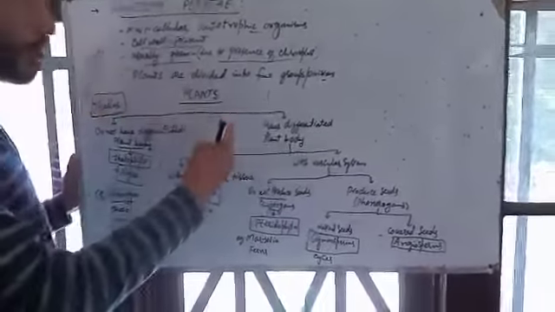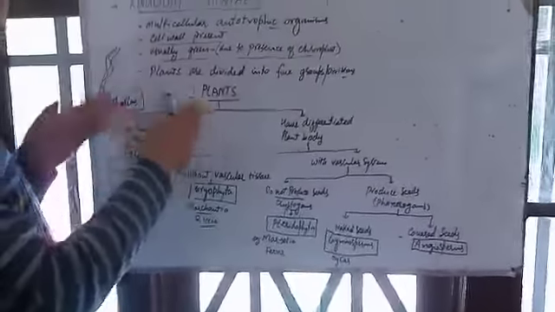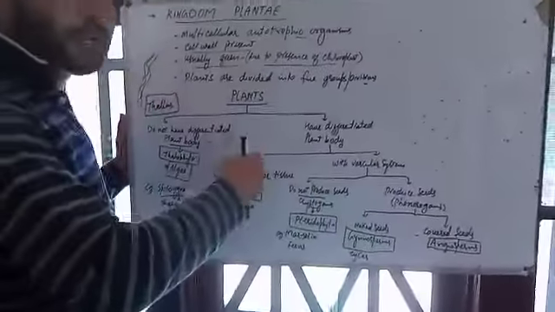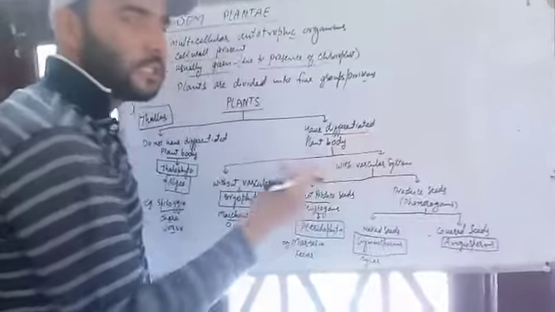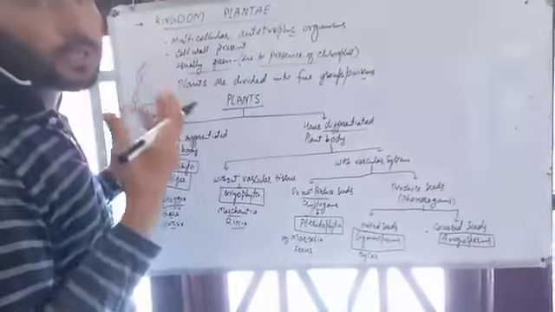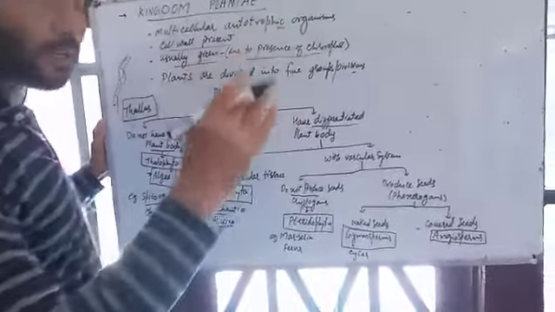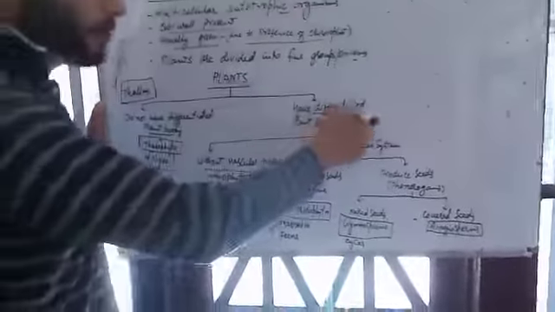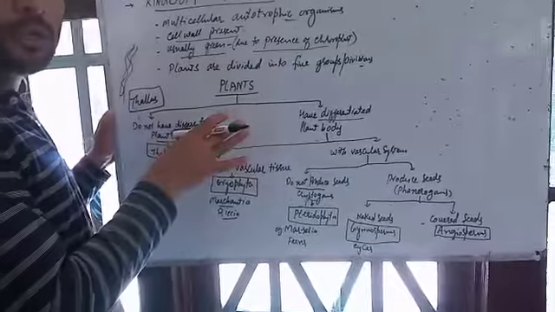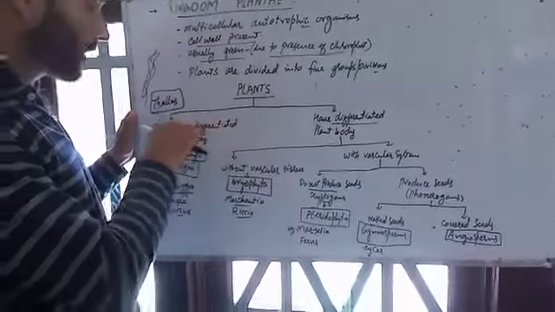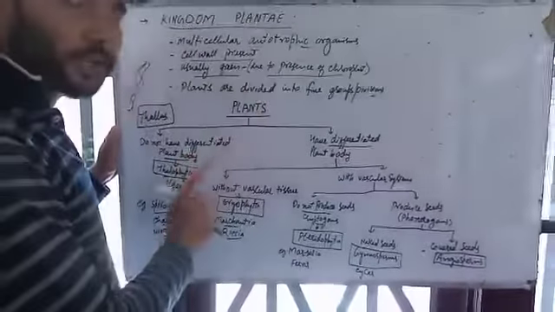Now the other group: one group had an undifferentiated plant body, the other group has a differentiated plant body. That means you can directly differentiate whether it's stem, root, and leaf. This is the first criterion to divide plants into different groups: differentiated and undifferentiated plant body.